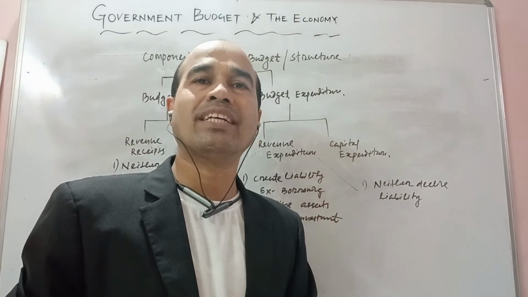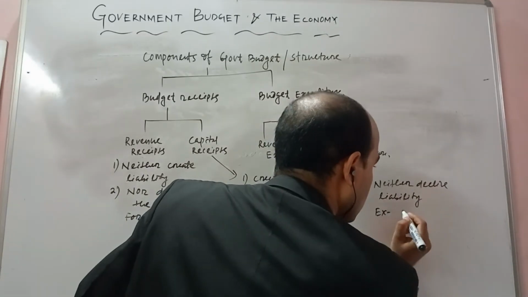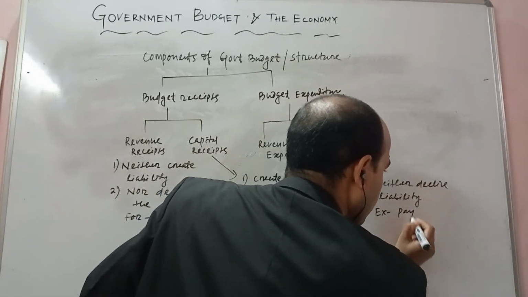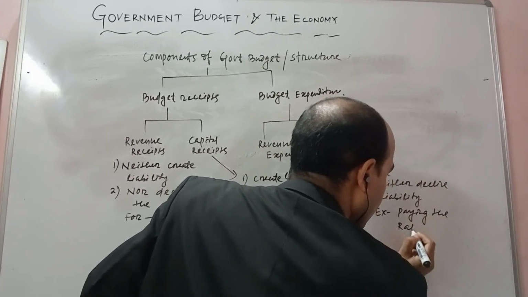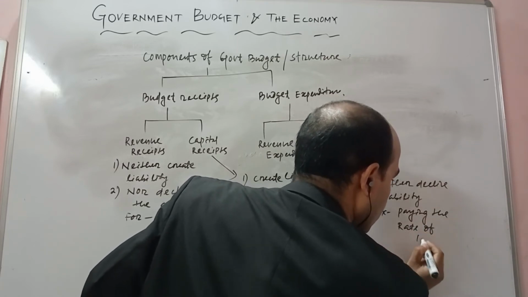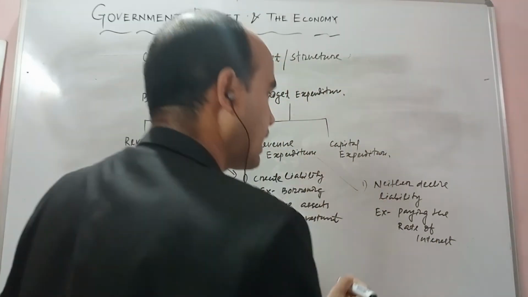For example, paying the rate of interest.